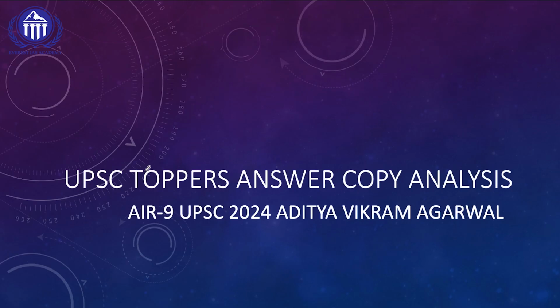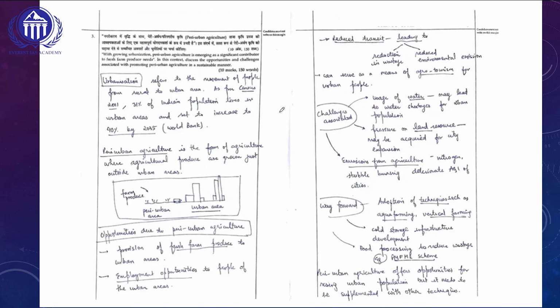In today's UPSC Toppers Answer Copy Analysis, we are going to see All India Rank 9 of UPSC 2024, Aditya Vikram Agarwal's answer copy. So let's first try to understand the question which has been asked here. With growing urbanization, peri-urban agriculture is emerging as a significant contributor to fresh farm produce needs. In this context, discuss the opportunities and challenges associated with promoting peri-urban agriculture in a sustainable manner.